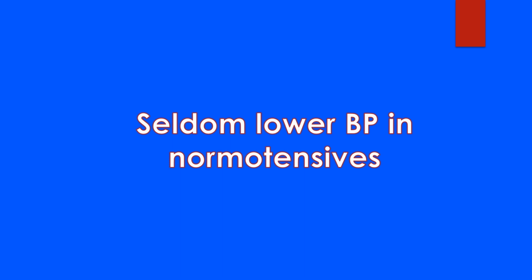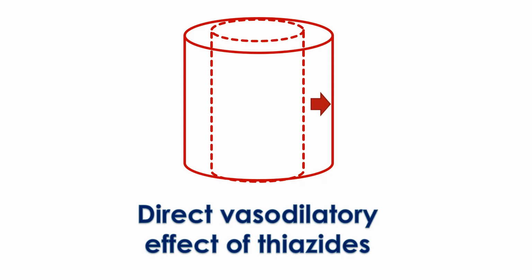Another notable factor is that the antihypertensive effect of thiazide diuretics is persistent, while their plasma half-life is relatively short. A direct vasodilator effect of thiazides has also been shown in small experimental studies. In experimental preparations, methyclothiazide inhibits the contractile response to norepinephrine. This effect was lost when the endothelium was removed, suggesting a role for endothelium-derived relaxing factor nitric oxide in this response.